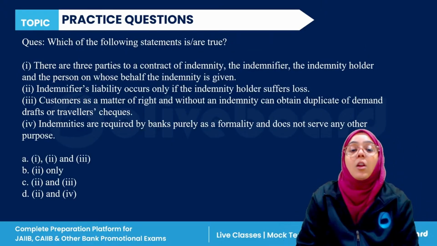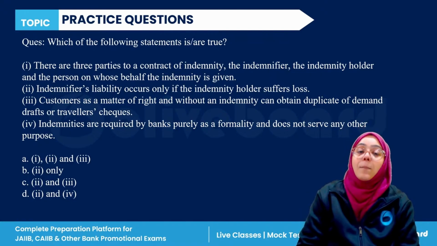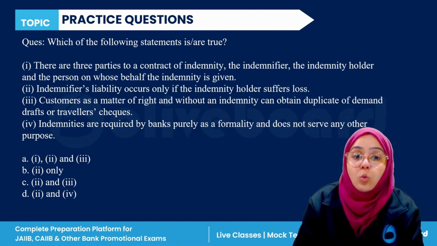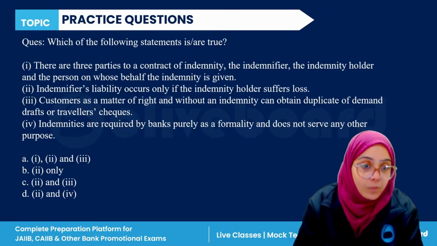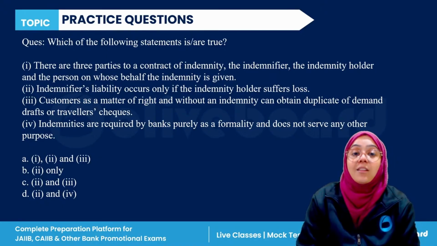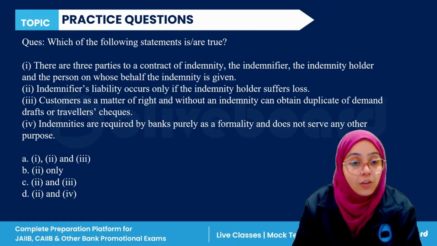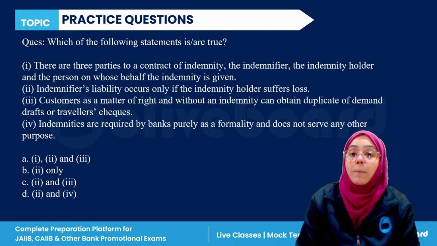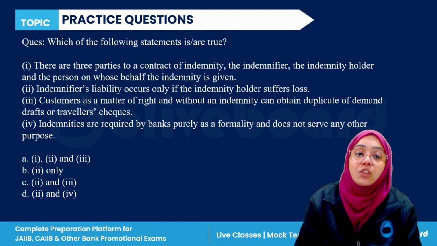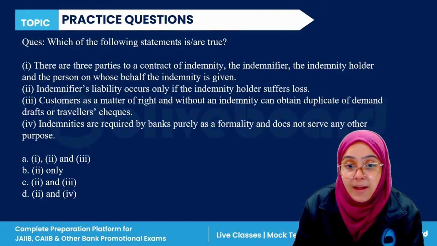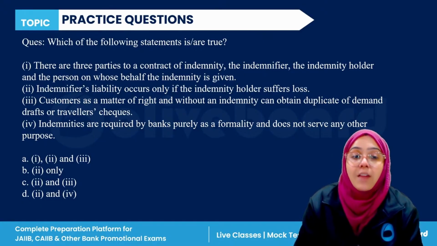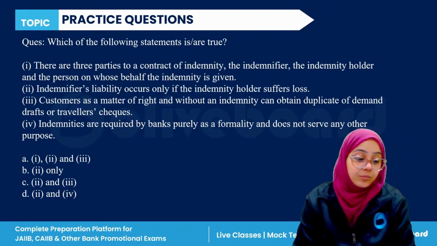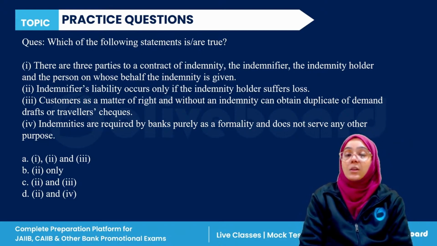Next question. Which of the following statements are true? There are three parties to the contract of indemnity: indemnifier, indemnified, and the person on whose behalf the indemnity is given. Indemnifier's liability occurs only if the indemnity holder suffers loss. A customer, as a matter of right and without an indemnity, can obtain a duplicate of a demand draft or cheque. Indemnities are required by the bank purely as a formality and do not serve any other purpose. You have to identify the correct statement here.